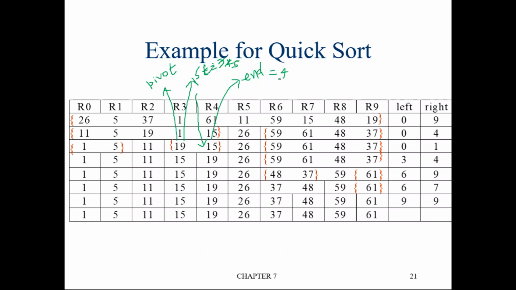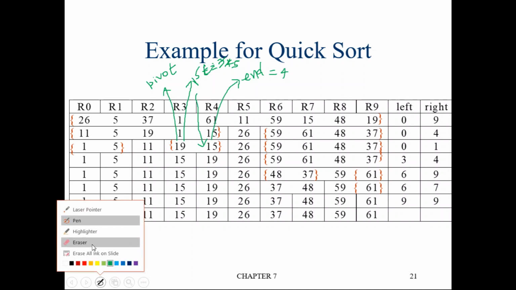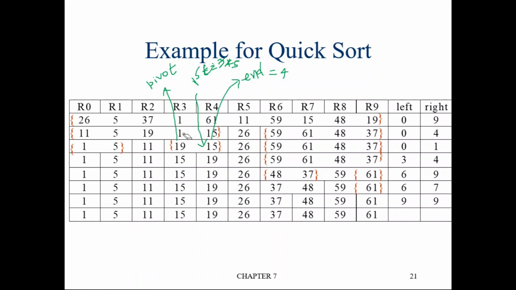Similarly, for end. The element at end location is 15. Is it greater than pivot element? No, it's not greater than pivot element, because pivot element is 19 and this is 15. So it won't decrement. So now where is start pointing and where is end pointing? Start is pointing to 5 and end is pointing to 4.